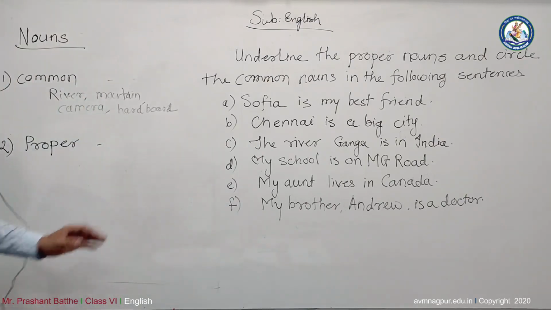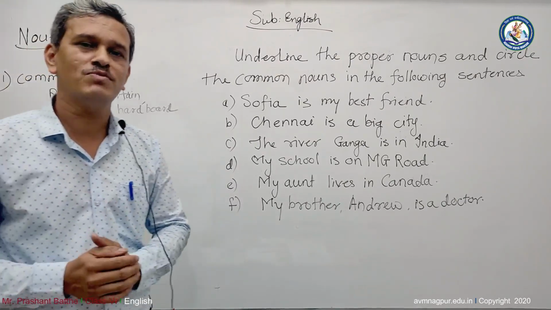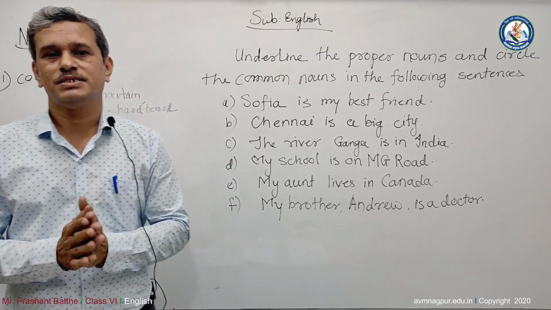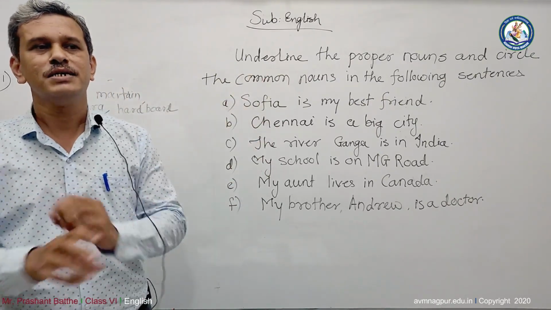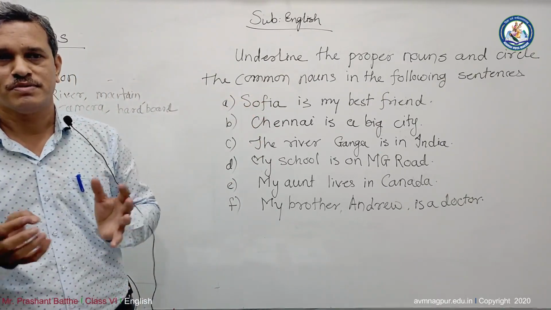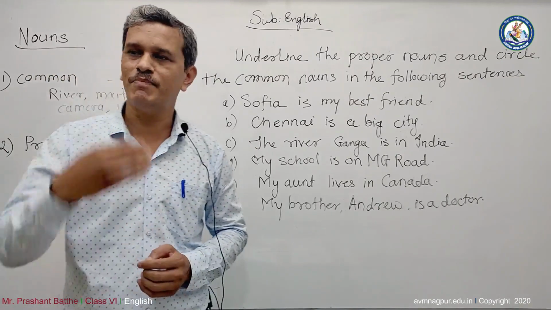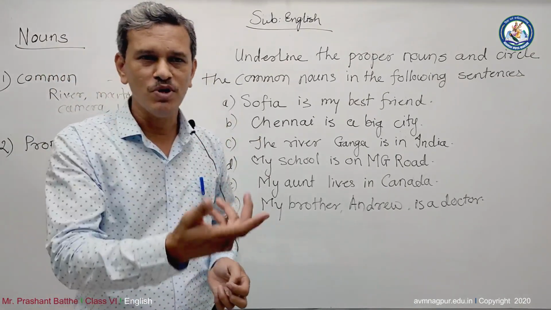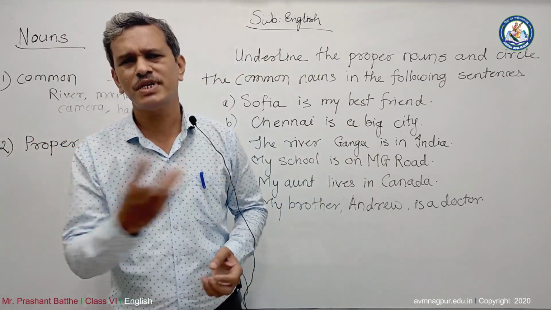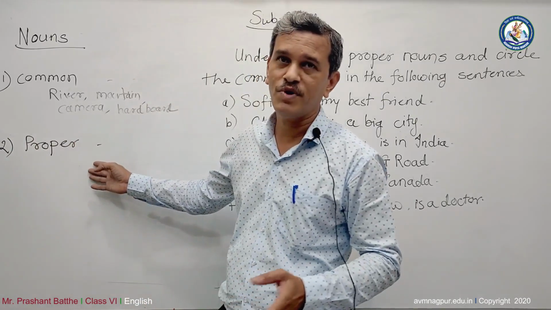Okay, my dear friends, let's move on without wasting time. As I told you, the definition again. What is a common noun? A common noun is the word which indicates the class, the totality, the group which is indicated by a name. For example, the cow, the dogs, the bull, the tiger, everything. And then, proper. What is proper?